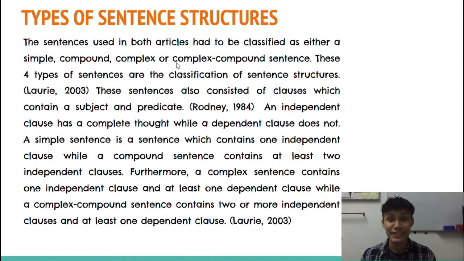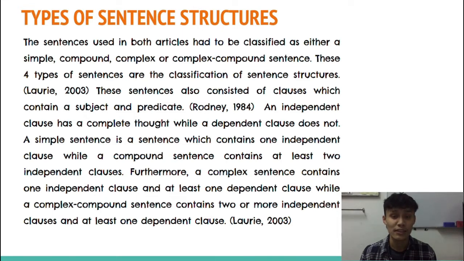Thank you, Aiman, for the brilliant explanation. Hi, I am Haikal, and today I will continue with the types of sentence structures. The sentences used in both articles had to be classified as either a simple, compound, complex, or complex compound sentence. These four types of sentence are the classification of sentence structures. These sentences also consist of clauses, which contain a subject and predicate. An independent clause has a complete thought while a dependent clause does not.